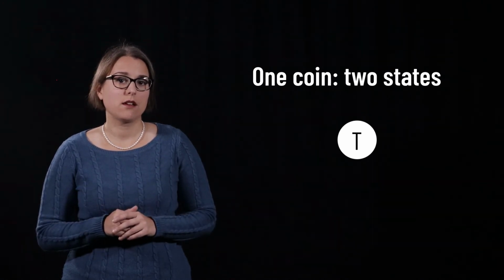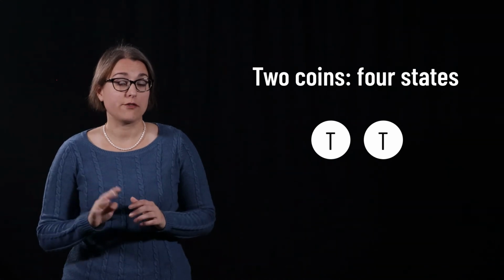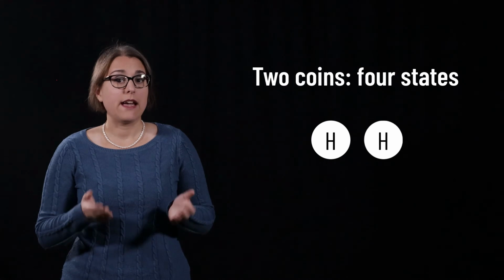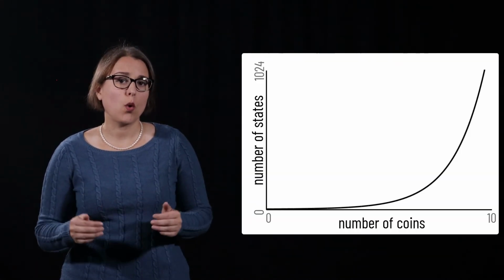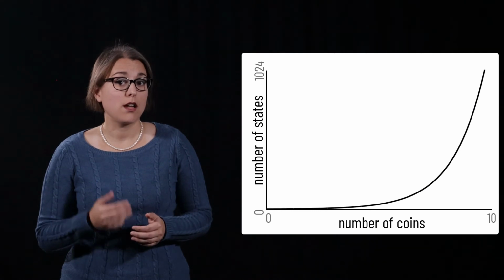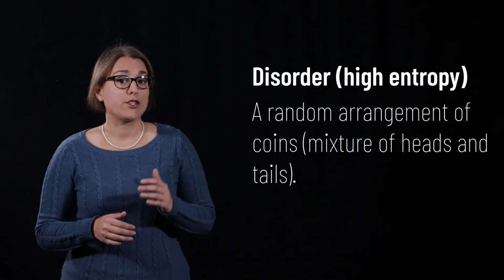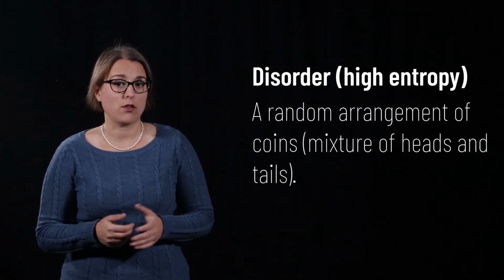2 states. When I introduce a second coin into the system, there are now 4 different states the system can be in. Both tails, both heads, and 2 states consisting of 1 heads and 1 tails. The more coins I introduce into my system, the more possible states there are. We can consider disorder to be a random arrangement of heads and tails among all the coins.